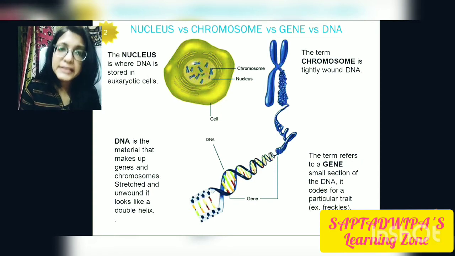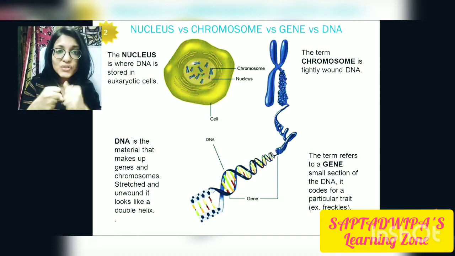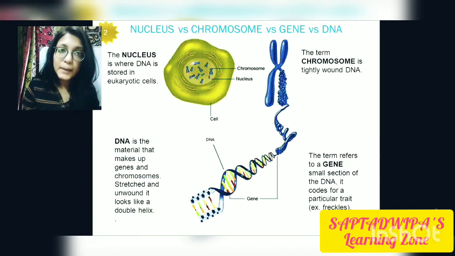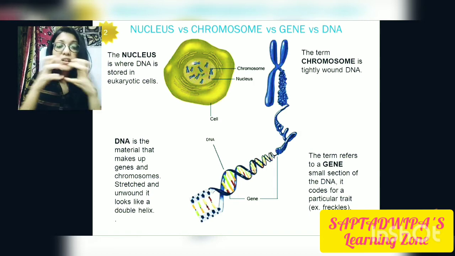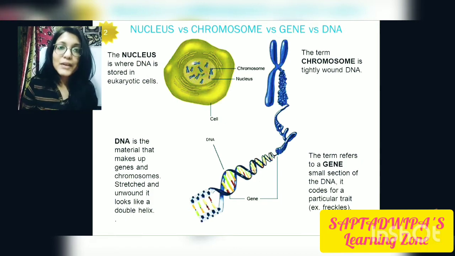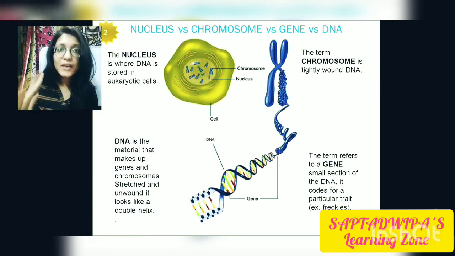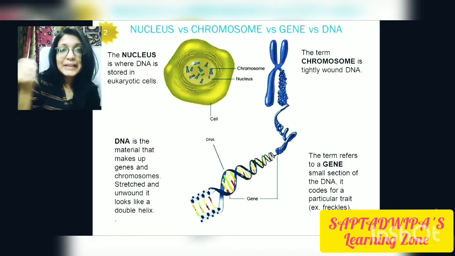Coming to what is DNA? DNA is the material that makes up the genes and chromosomes, and if it is stretched and unwound, it would look like a double helix. Coming to the chromosome, the term chromosome is nothing but tightly wound DNA. Whenever the DNA is tightly wound and bound with each other, that is known as a chromosome. They are thread-like structures which are responsible for carrying the genetic material, that is DNA.